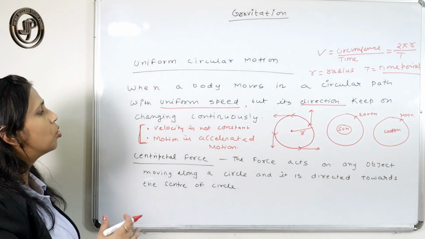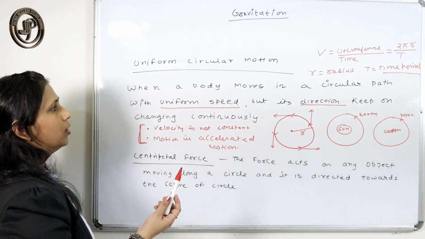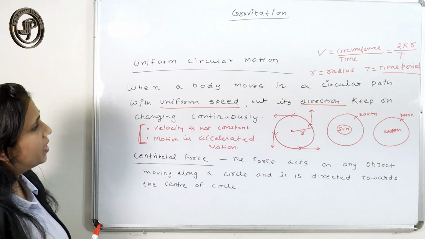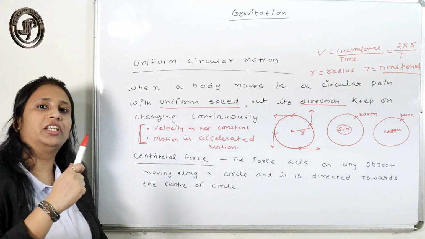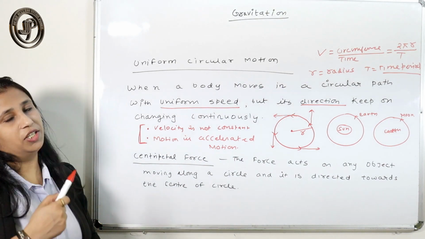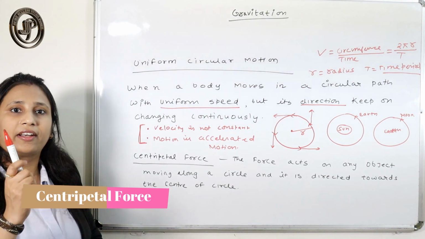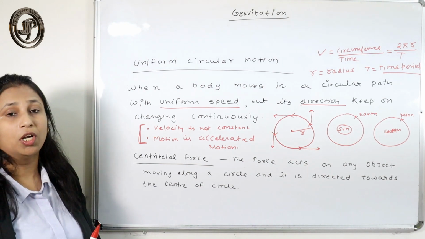You have to note down each and everything, even if I am writing with the red pen. These are equally important. Next, if you observe, the body is moving in a circular path with uniform speed, still it changes its direction. So there must be some external force that changes the direction of the body continuously.